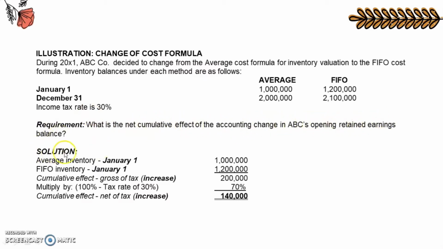So the solution would be the average inventory in January 1, which is a given 1 million, FIFO inventory in January 1, which is also given 1.2 million. So the cumulative effect gross of tax would increase to 200,000, multiplied by 100% minus the tax rate, which is 30%, total of 70%. 200,000 multiplied by 70% is equal to 140,000. So this is the cumulative effect, net of tax increase.